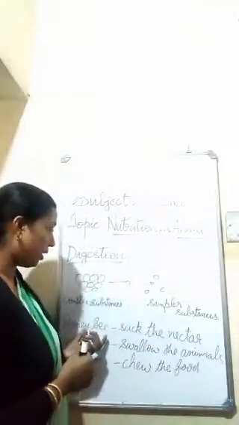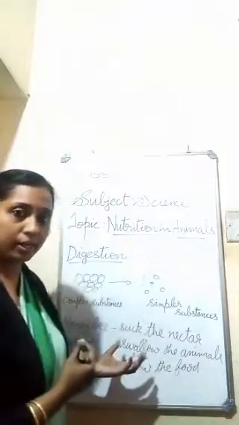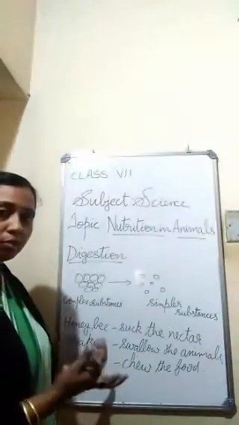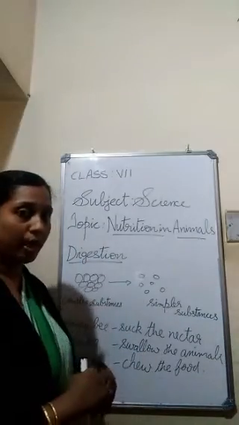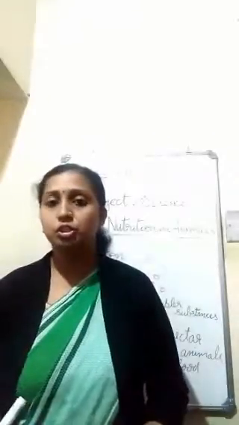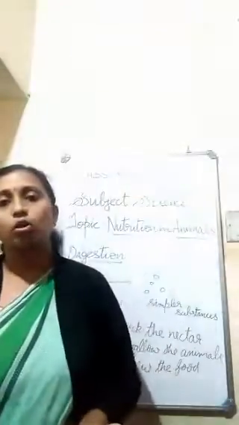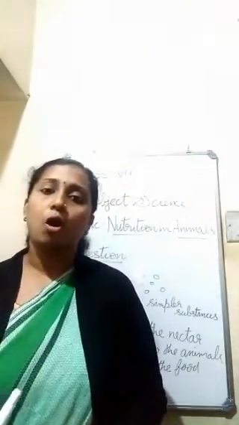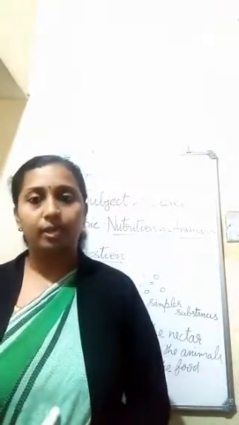For example, the honeybee will suck the nectar. And the snake, what will they do? Yes, they will swallow the animals. And we human beings, what do we do? Yes, we chew the food. So the mode of taking food varies from organism to organism.